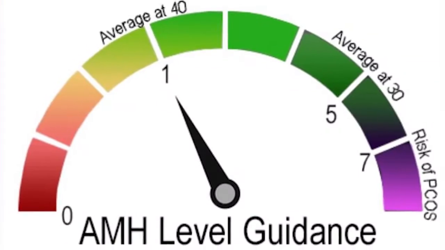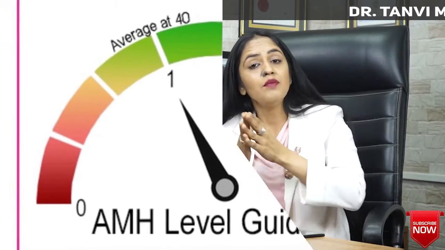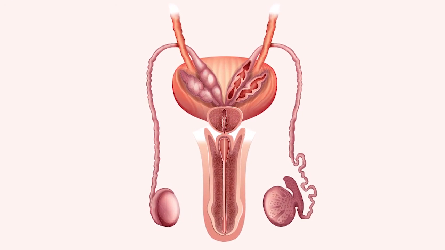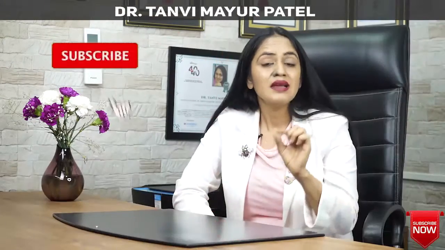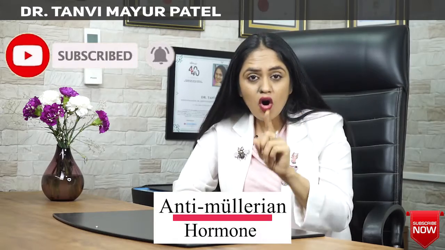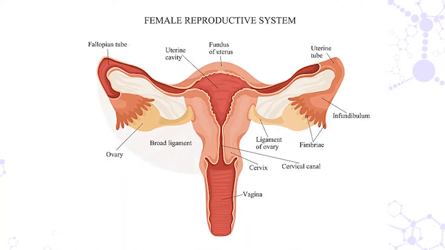This high level of the AMH hormone and the male hormone is very important for the development of the male reproductive organs. And at the same time, it is this high level of AMH that will stop or inhibit the formation of the female reproductive organs.